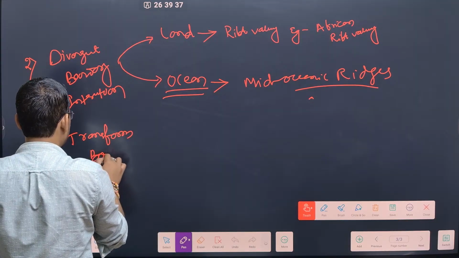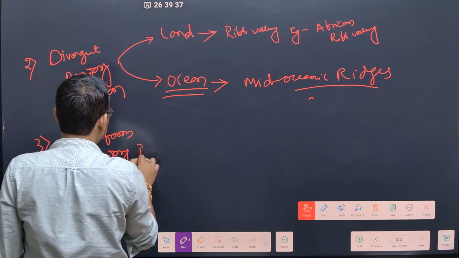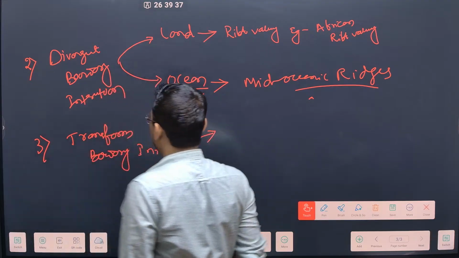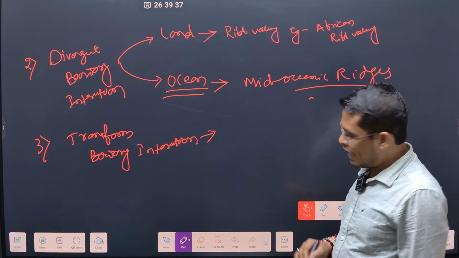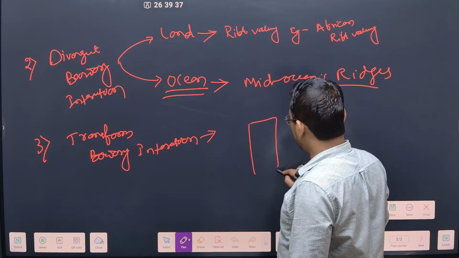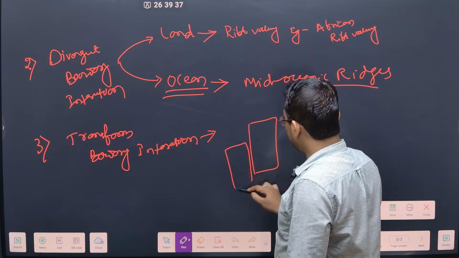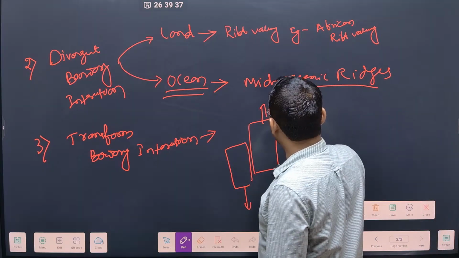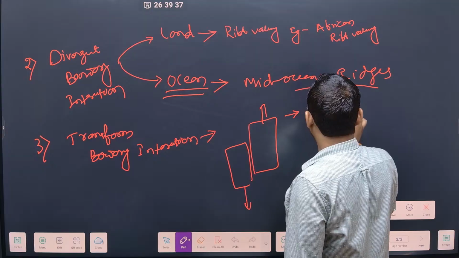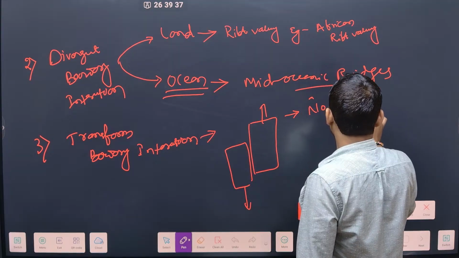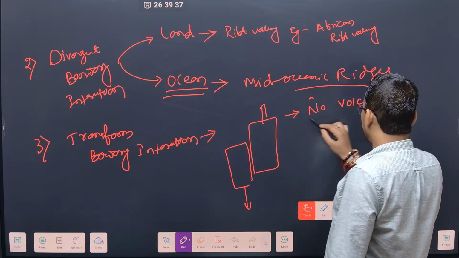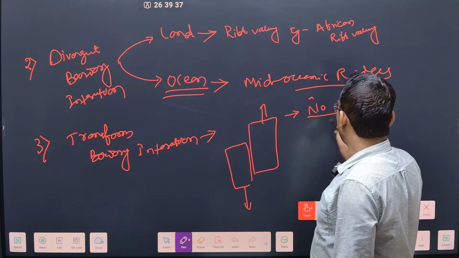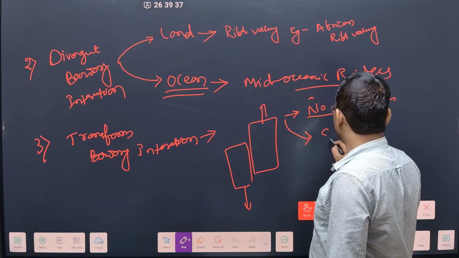And third type of boundary interaction is called transform boundary interaction. In this transform boundary interaction, one plate will move like this, this plate will move downward, this plate will move upward. So no volcanism, but there will be earthquake. Here there will be no volcanism because no plate is moving inside, but there will be severe earthquake.